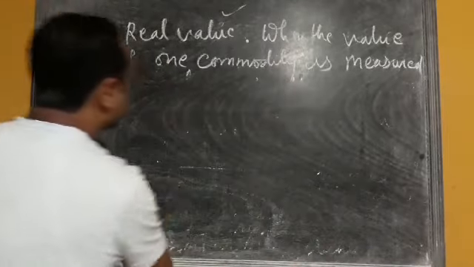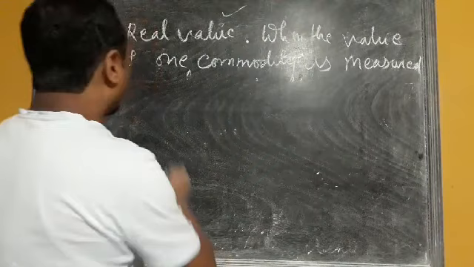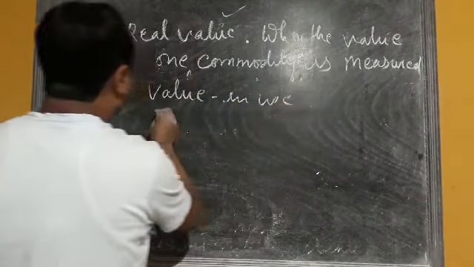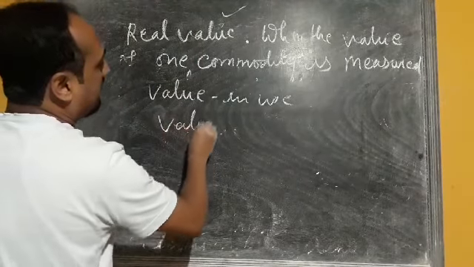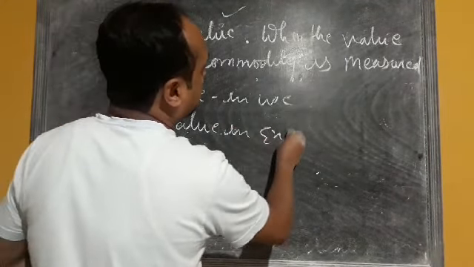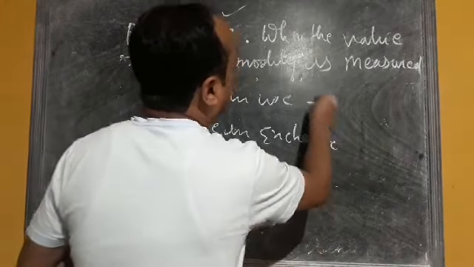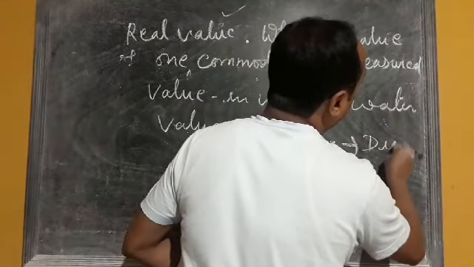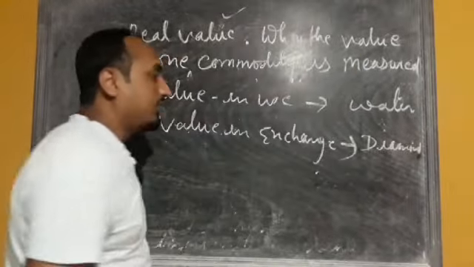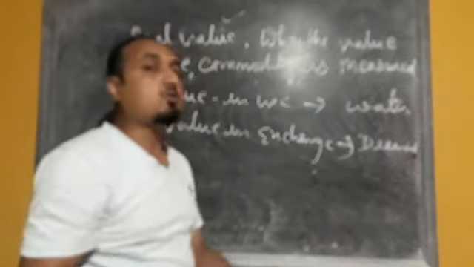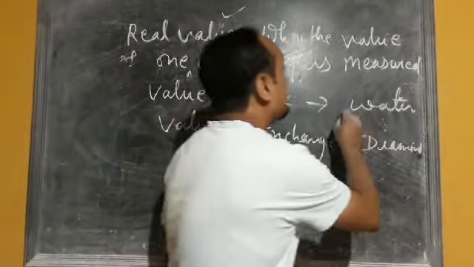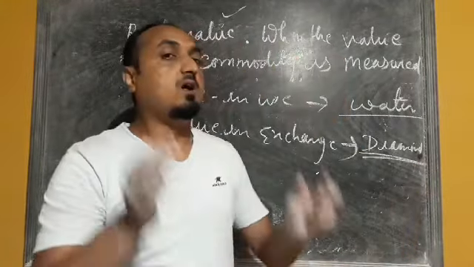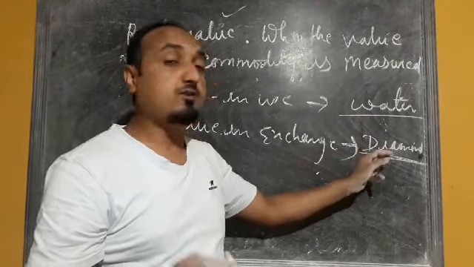Now, one more case I will discuss here. We have seen that in the case of value in use we have taken water, and in the case of value in exchange we have taken the example of diamond. Water is available in adequate amount in nature, whereas diamond is very scarce, but water is more useful than diamond.